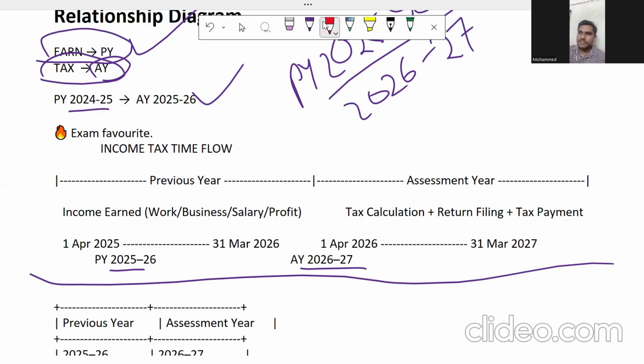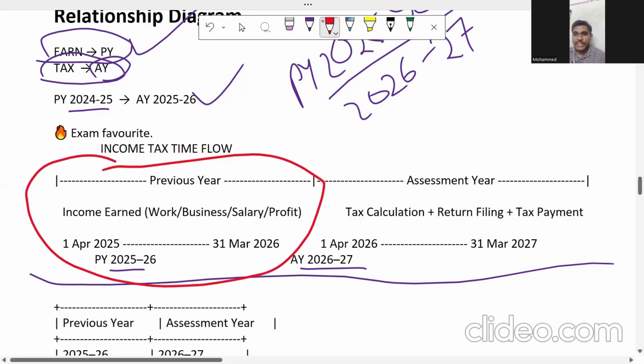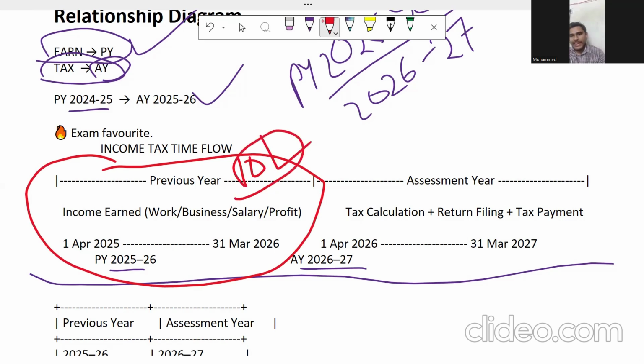In the previous year, we are going to earn income. On 25-26, we are going to earn income. For example, I'm going to earn the income of 10 lakhs. On this 10 lakhs, when am I going to pay the tax? It's a simple question. I'm going to pay the tax in the assessment year.